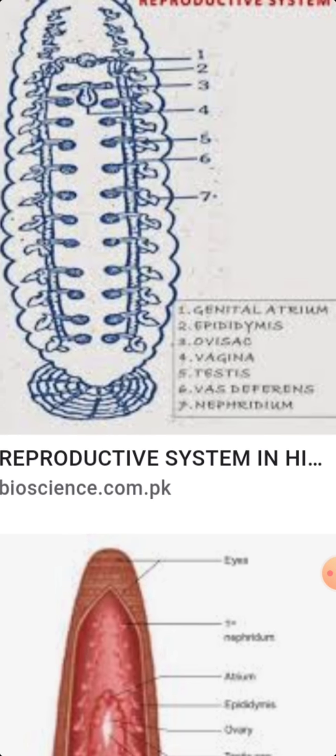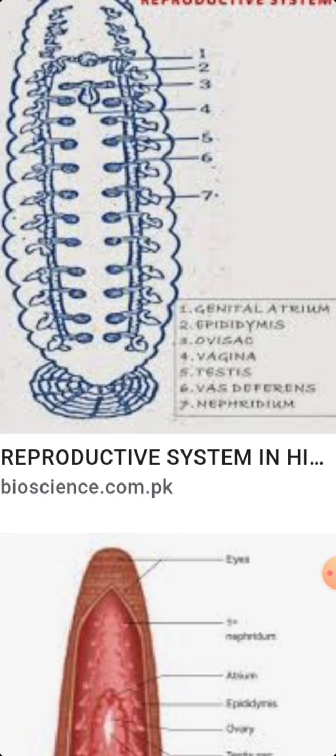The male reproductive system extends from the 11th to the 22nd segments, and the sacs are there, along with the penis and ejaculatory duct. These are all the parts which are present in the male reproductive system. So, this male reproductive system has 6 parts only, and these 6 parts participate in the reproductive activities.